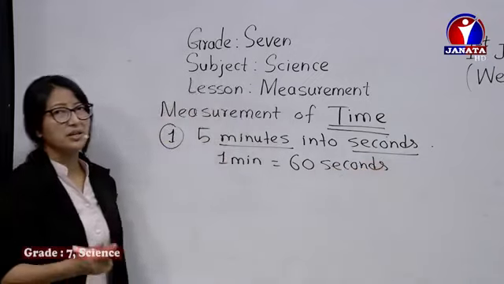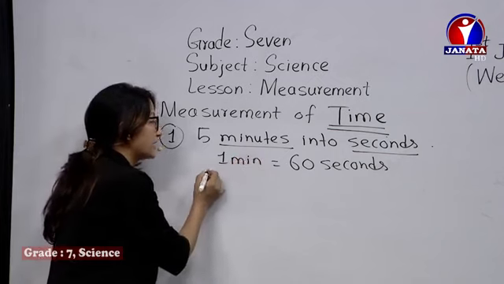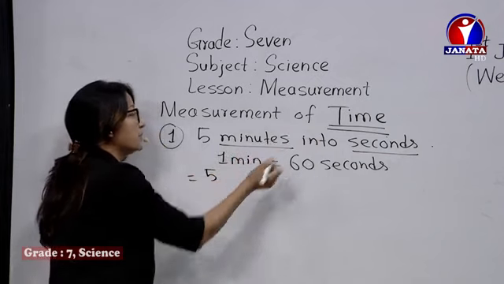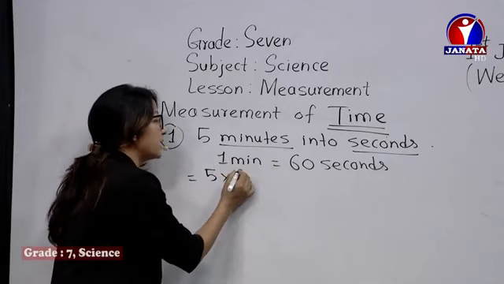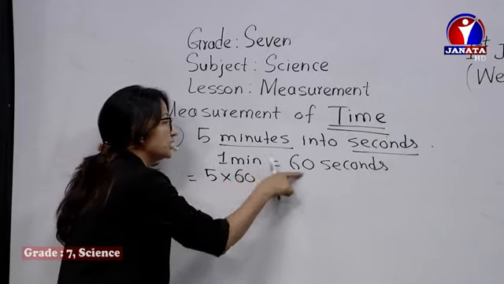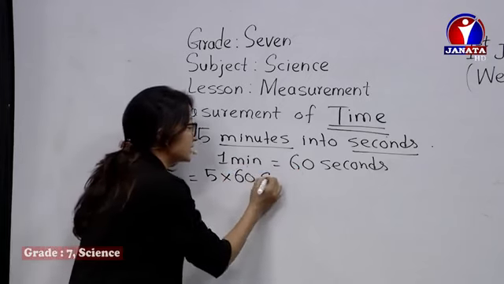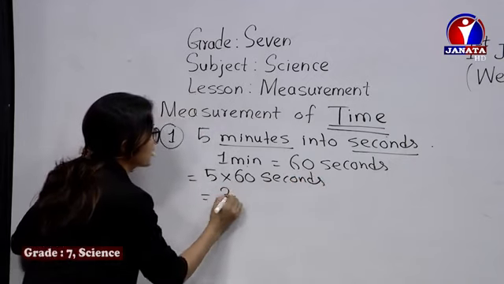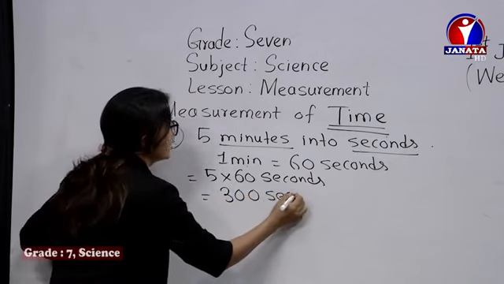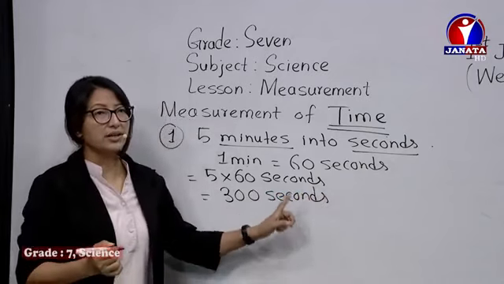We have been using it regularly in our daily life as well. So if you have to convert 5 minutes into seconds, then of course this is a bigger unit, so we have to multiply by the main relation. So 1 minute is 60 seconds, so we have to multiply here by 60, and then it's converted into seconds. 5 sixes are 30. So in 5 minutes, there are altogether 300 seconds.